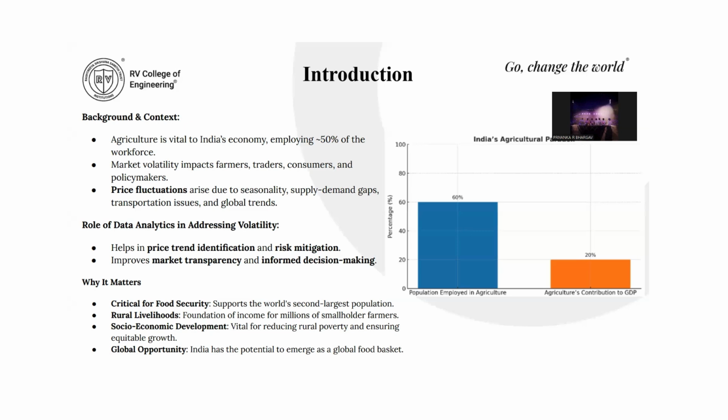If we take an example of onion and tomato prices, they shoot up during the monsoon. This is because the heavy rains disrupt the supply, and this leads to massive shortages. Basically 30% of the perishable goods are lost after harvest simply due to poor storage and transport infrastructure. So these are some of the main issues which lead to the unpredictability of agricultural prices in India. Understanding them was what we had to do first in order to find effective solutions. So moving on to the next slide.